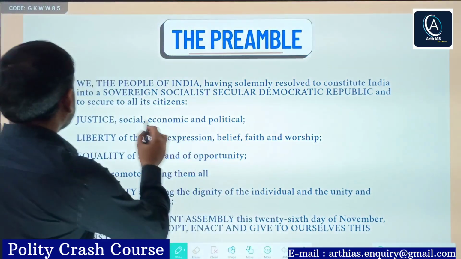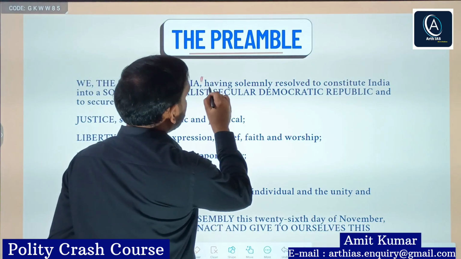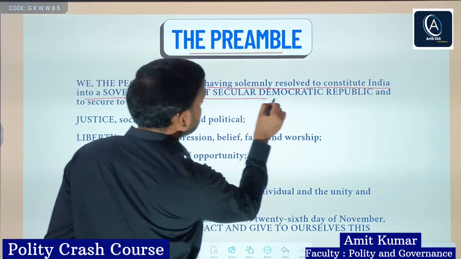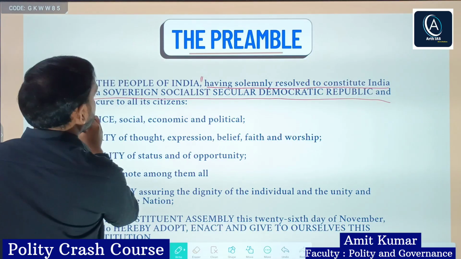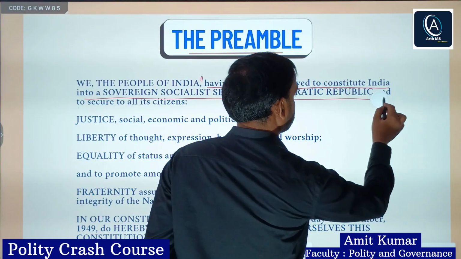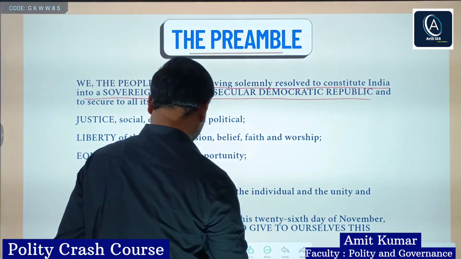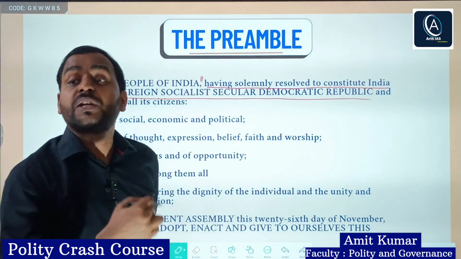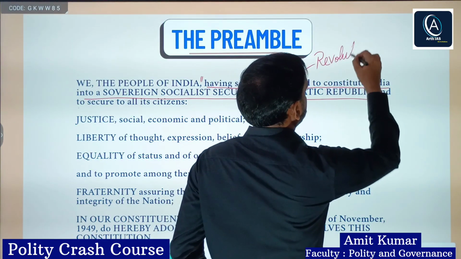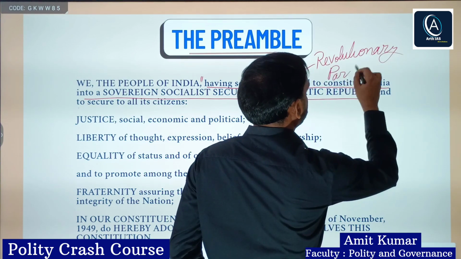From here, having solemnly resolved to constitute India into a sovereign socialist secular democratic republic, up to the word republic here. This is the revolutionary part.